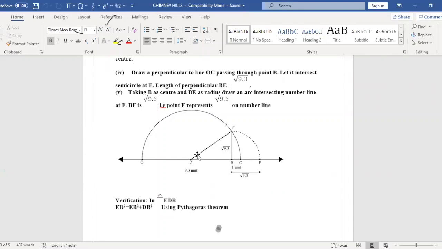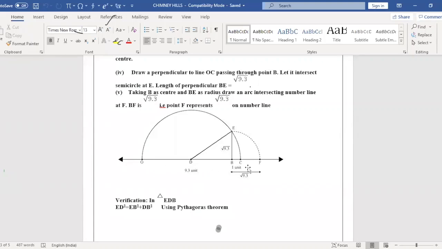After that, O to C, you need to take more than half. Here they have not shown it. You need to bisect that line segment. So from O to C, this becomes 10.3 now: O to B is 9.3, and O to C has an extra 1 unit, making 10.3.